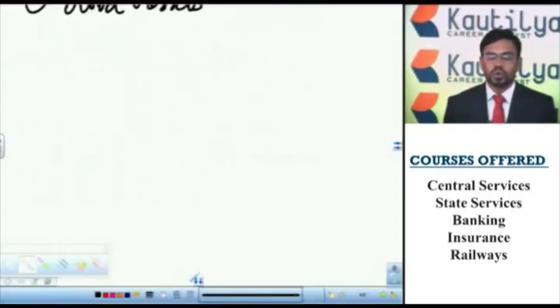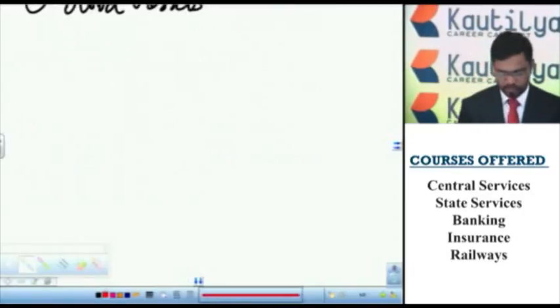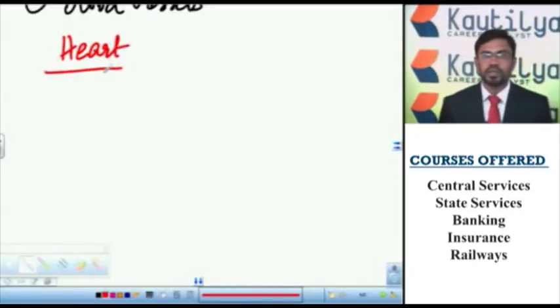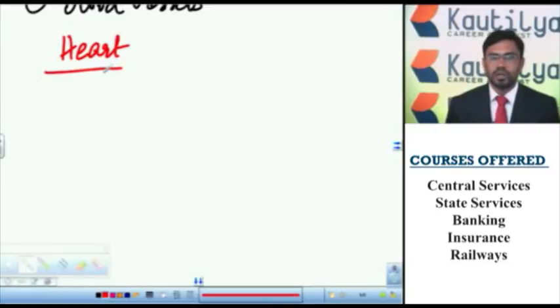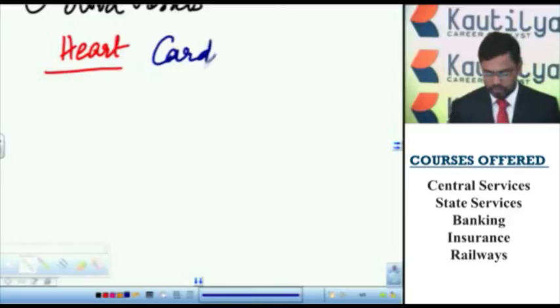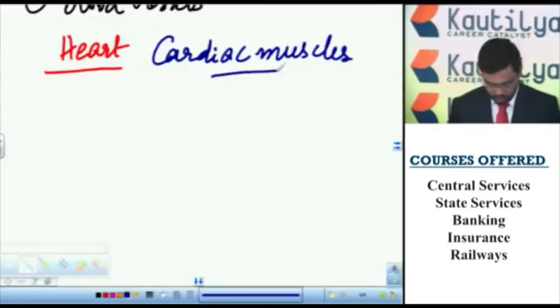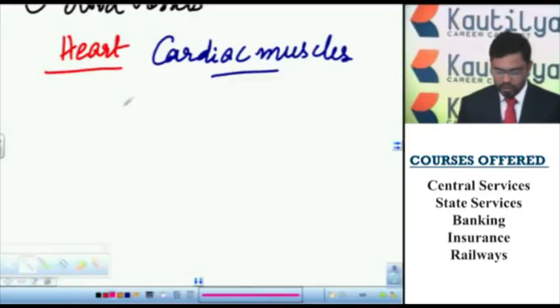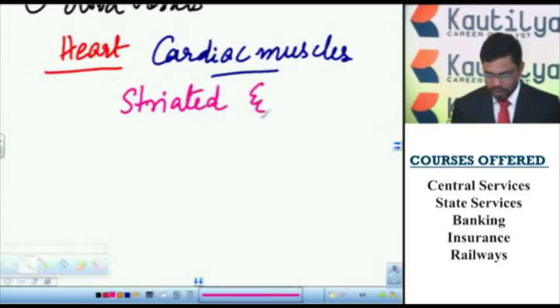Let us discuss the heart. In human beings, the heart is myogenic. It is made up of cardiac muscles. The nature of these cardiac muscles is that they are striated and involuntary.